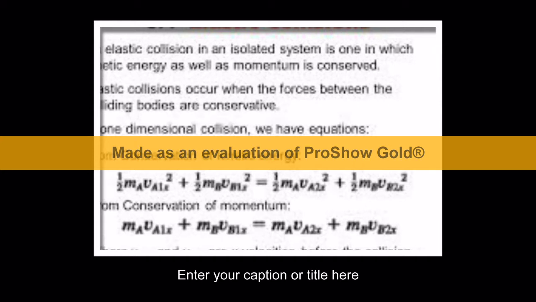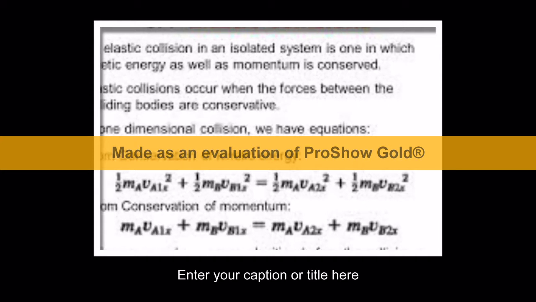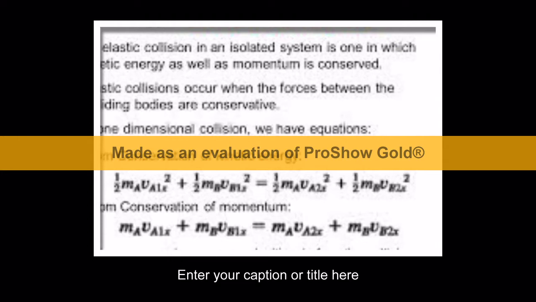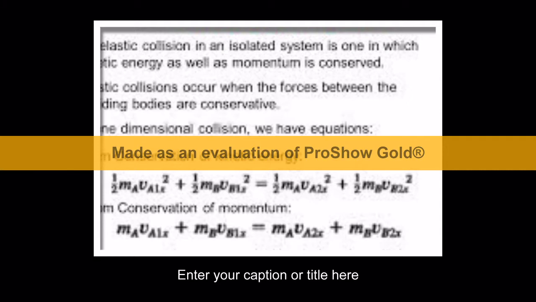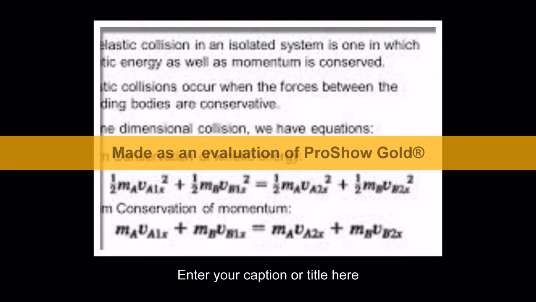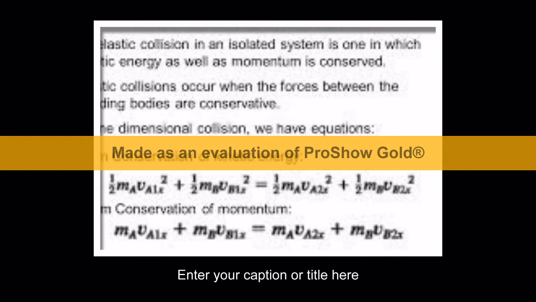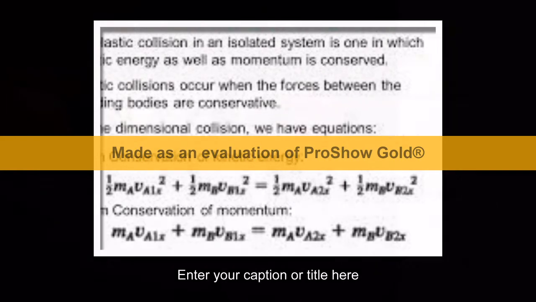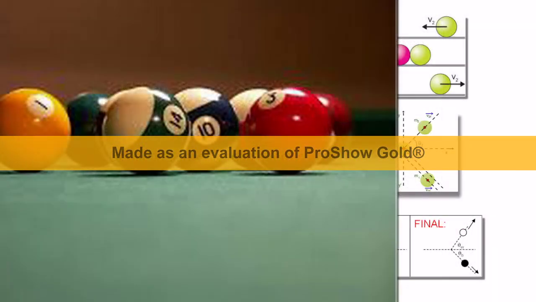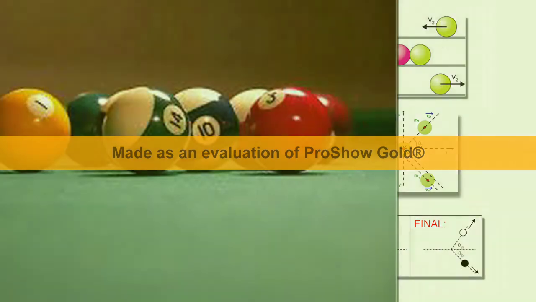From conservation of momentum, m1 v1x plus m2 v2x is equal to m1 v1x plus m2 v2x, where the velocities are the x velocities before the collision and after the collision. For example, collision between hard billiard balls and collision between fundamental particles.